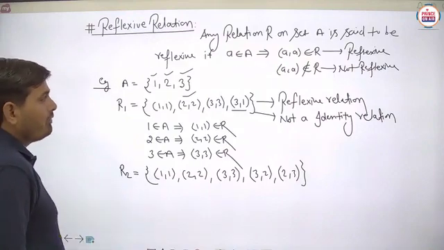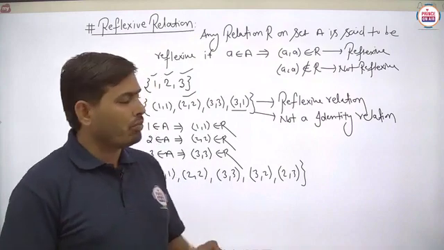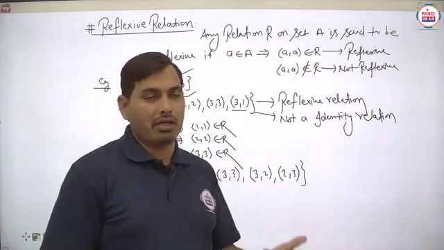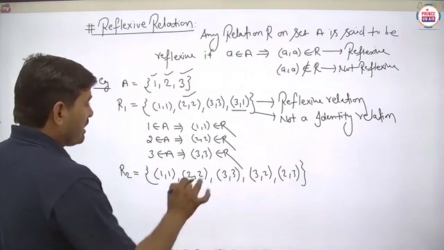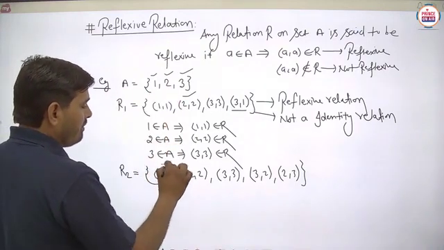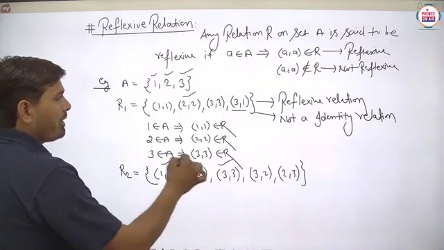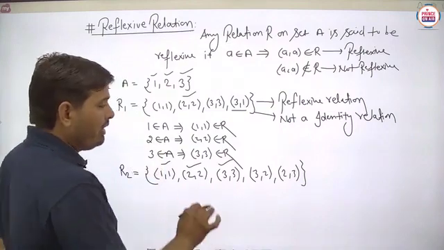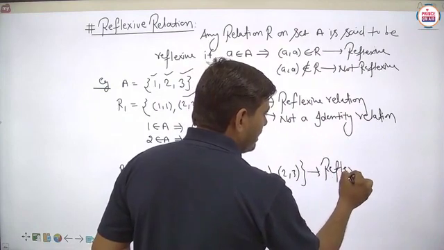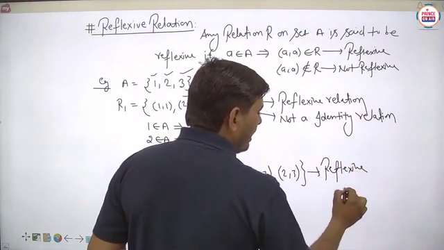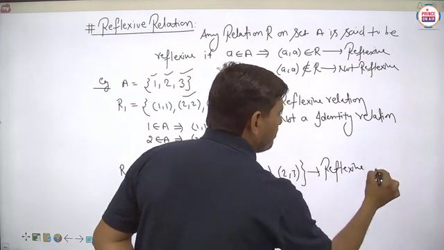So basically, student, for the reflexive we just have to think about whether the ordered pair is available for the element itself only. So again, this particular relation R2 is defined on set A. So basically here for these three elements, (1,1) is available, (2,2) is available, (3,3) is available. Means these ordered pairs are available to itself only, then we can say that it is said to be reflexive, but not identity.